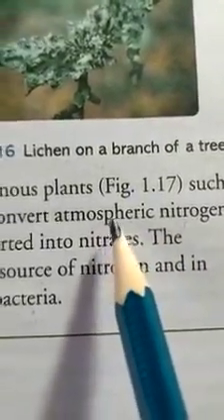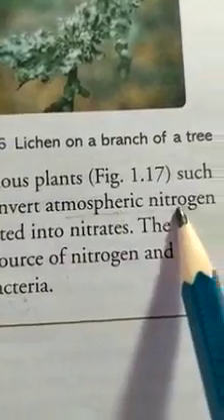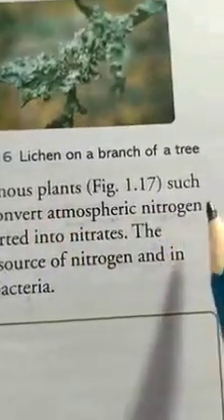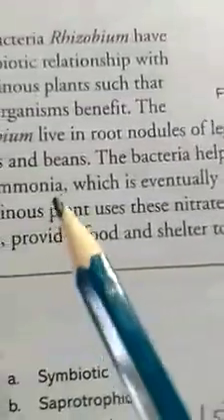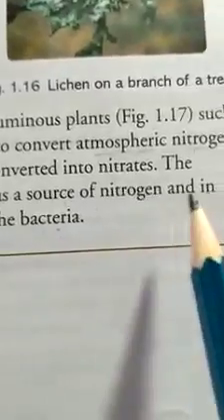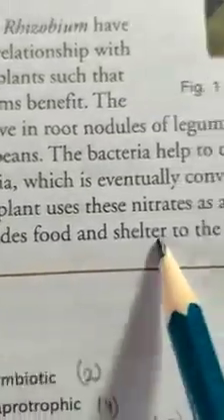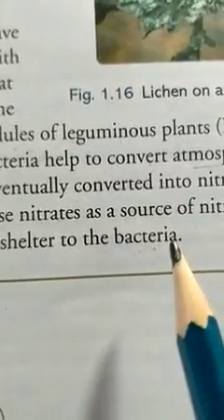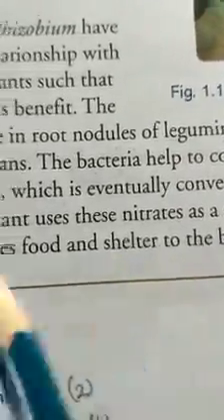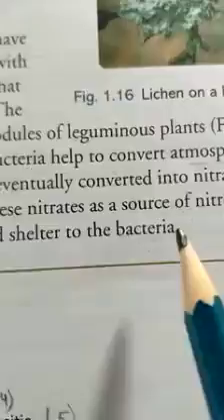The bacteria help to convert atmospheric nitrogen. We know very well, dear students, plants never take atmospheric nitrogen directly. They always use that nitrogen in a converted, soluble form, into ammonia, which is converted into nitrates. The leguminous plant uses these nitrates as a source of nitrogen and in return provides food and shelter to the bacteria. Means to say, bacteria work to turn the nitrogen into a simple form, and in return the bacteria also get food and shelter from the plant.